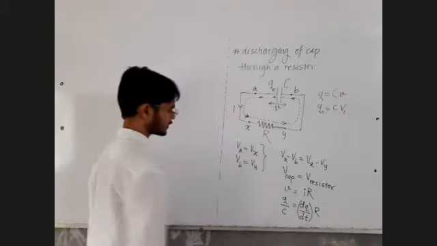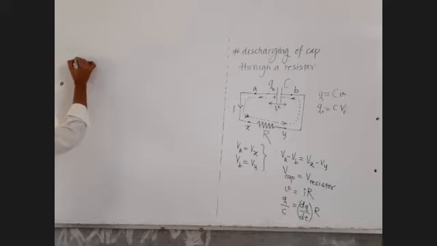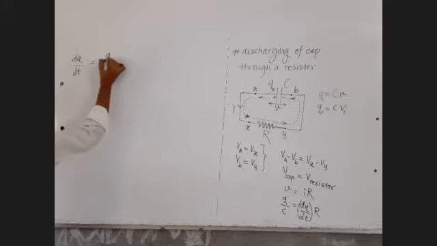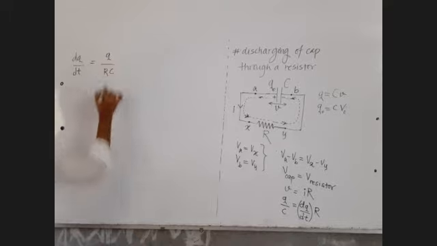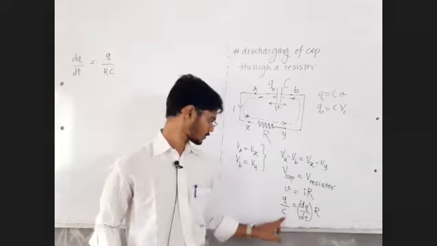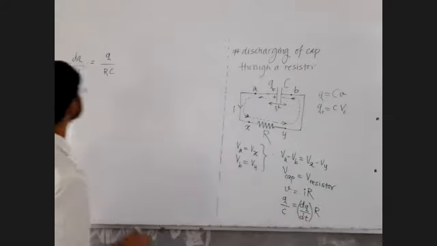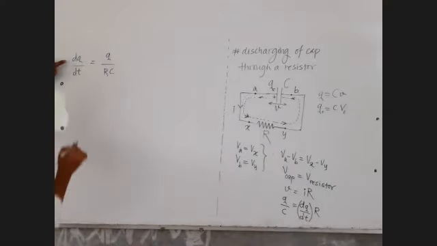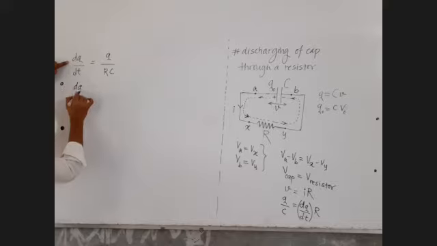Let's try to rearrange this equation. Just keep on observing and writing. dq by dt is equal to Q upon RC. This R, I made it go to the denominator, so it is Q by RC. Can we do this?